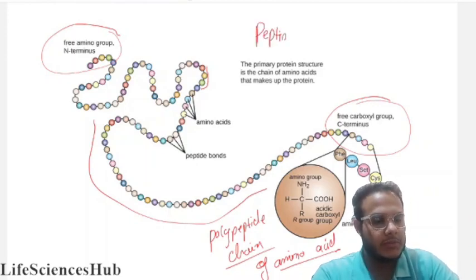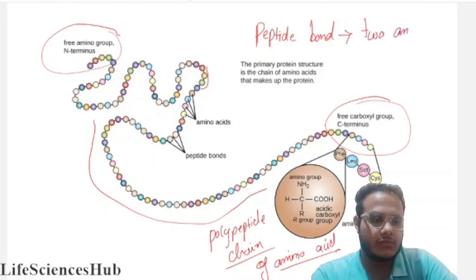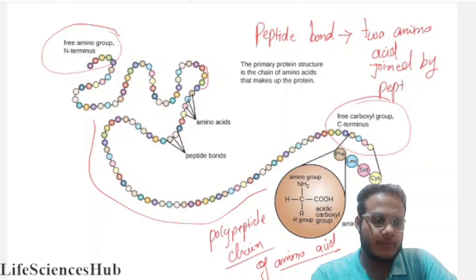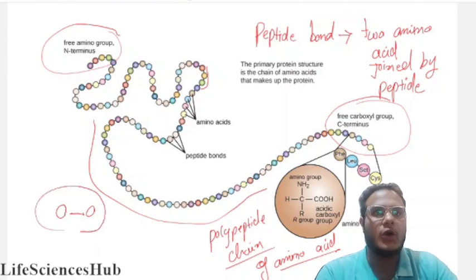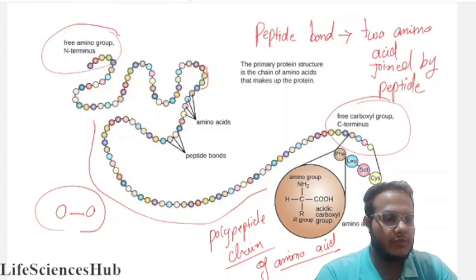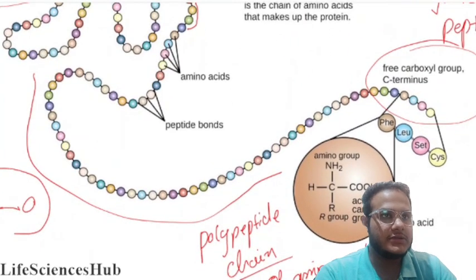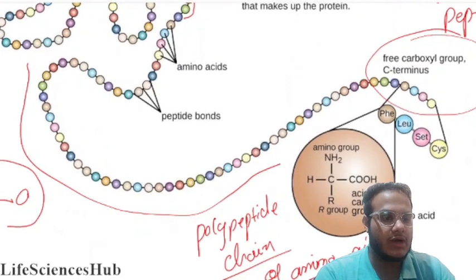Two amino acids are joined by a peptide bond. Suppose one amino acid is this and one amino acid is this. What do we call this? We call this a dipeptide. If you want to see the structure, you can look at it.